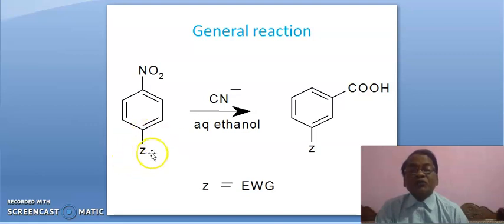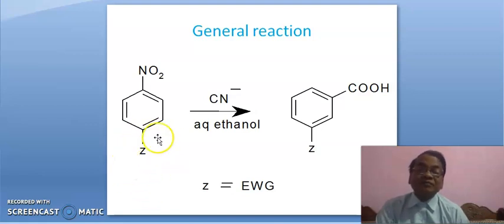First of all, we should know why this electron withdrawing group is necessary to be present in the benzene ring.